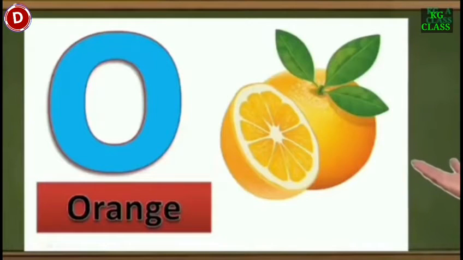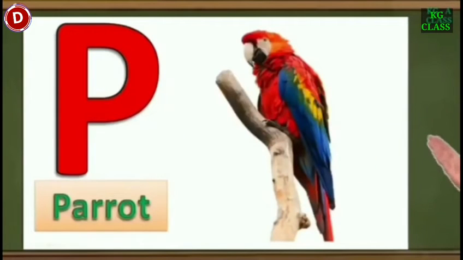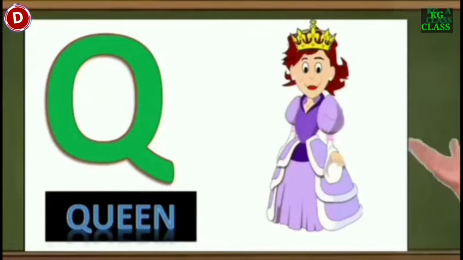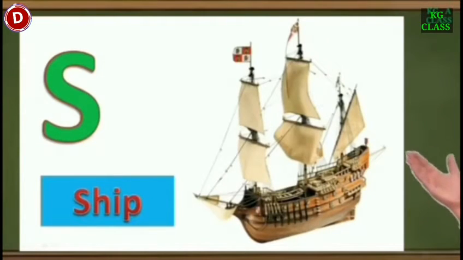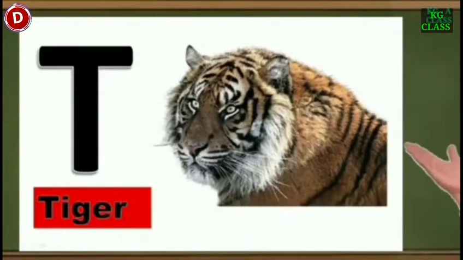Children, this is O. O for orange. Now comes P. P for parrot. Children, the next letter is Q. Q for queen. Now comes R. R for rabbit. This is S. S for ship. Now comes T. This is capital T. T for tiger. This is a tiger. Children, this is capital T. T for tiger. Now comes U.